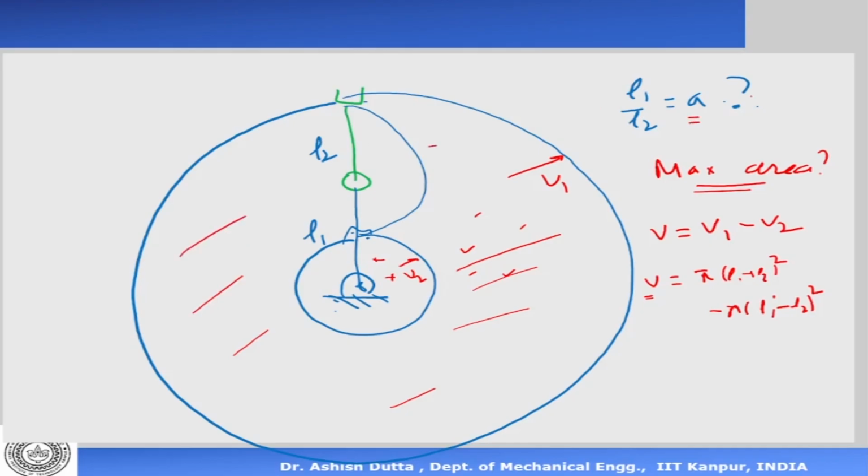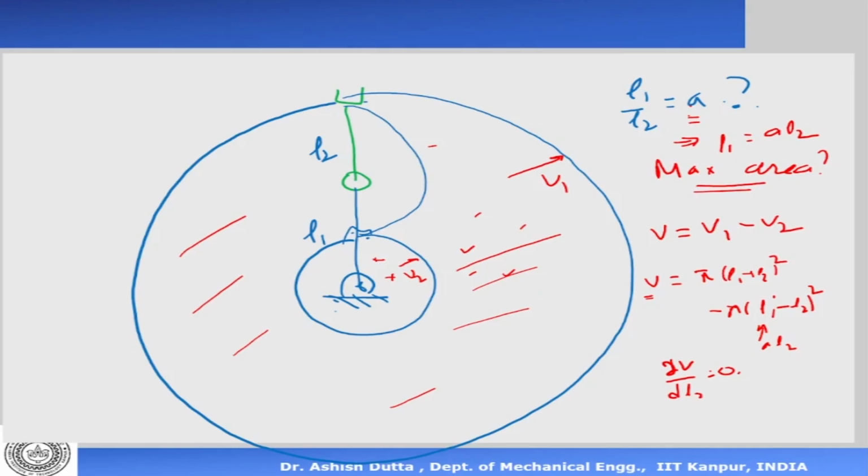One way of solving the problem is that you have two variables here, L1 and L2. So convert it to one variable. Say that L1 is equal to A times L2. So wherever there is L1, you put A times L2. So this equation will only have L2. And then you do dV by dL2 equal to 0. And for different values of A, see how this changes. That's one way of solving it.